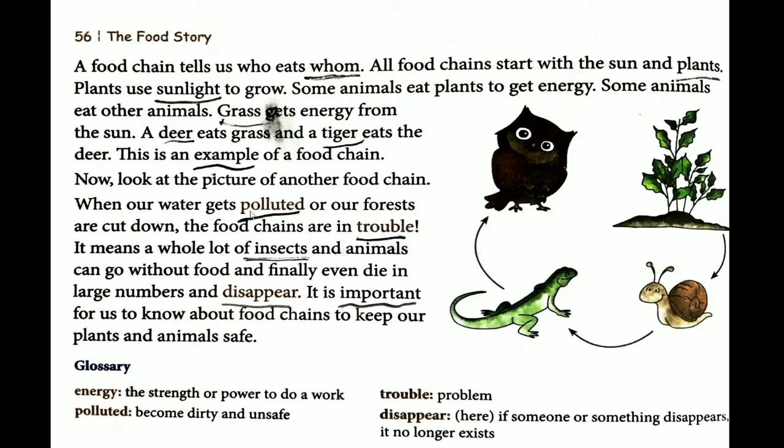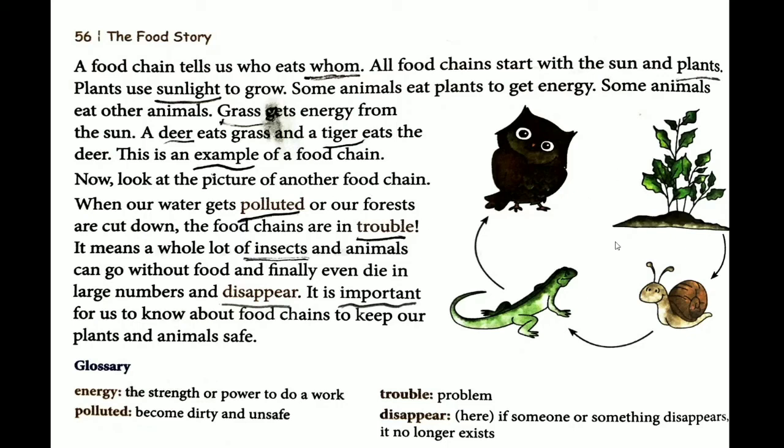When our water gets polluted or our forests are cut down, so my dear kids, when the water gets polluted, or you can say when the water becomes dirty or unsafe to drink, and when our forests are cut down, or you can say when the trees or natural vegetation and the plants are cut down, the food chains are in trouble.